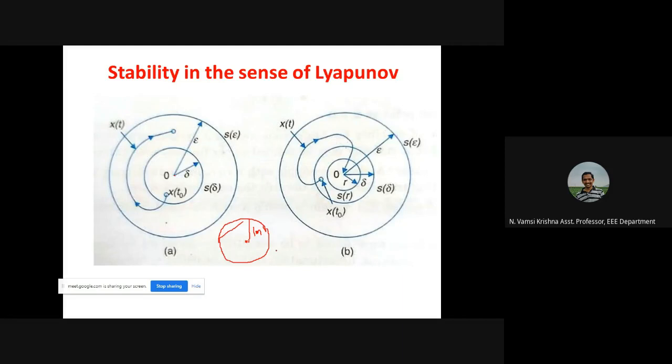Isn't it? So with 2 points, we called it distance. Similarly, if there is an n-dimensional space, we call it the norm, the Euclidean norm, where norm x represents the distance from the origin. Suppose this is the origin. X represents any state. Then the distance from the origin is nothing but norm x. It may be 2-dimensional, 3-dimensional or n-dimensional.